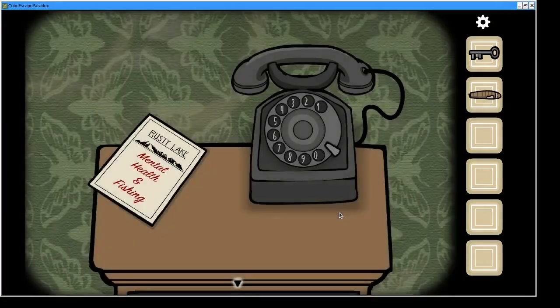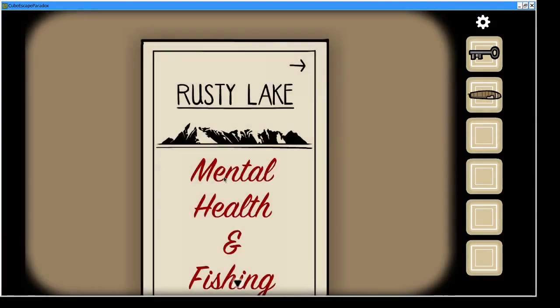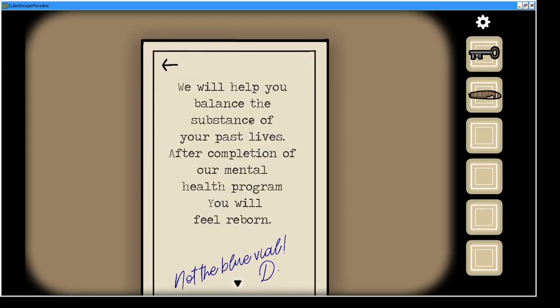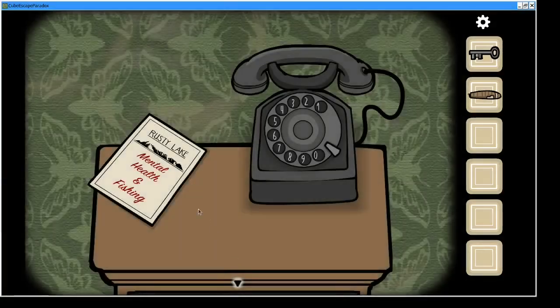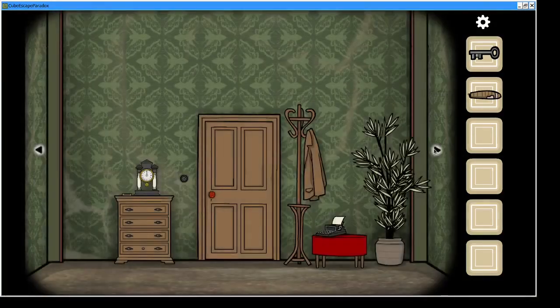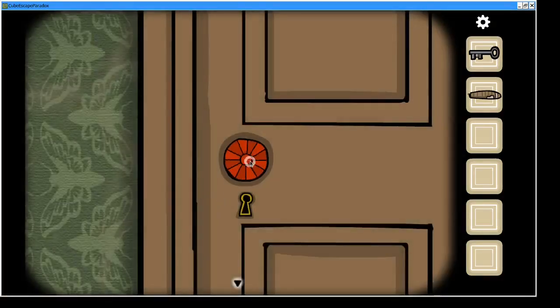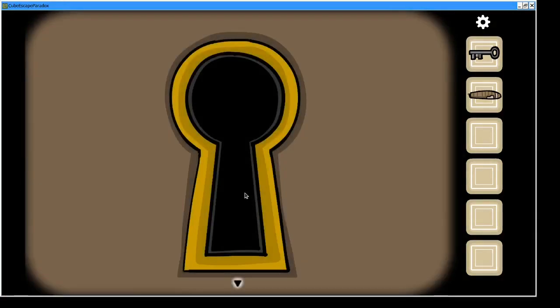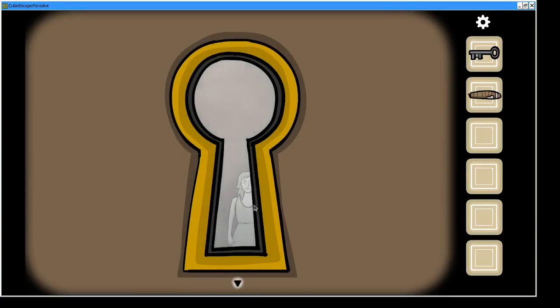Same with those drawers. We can have a look at this phone and this Rusty Lake brochure. Mental health and fishing. We will help you balance the substance of your past lives. After completion of our mental health program, you will feel reborn, says the brochure, and not the blue file, says D, which hopefully we can remember. There's a light that we can look at and not do anything with. Over here we have the door that I think we are trying to escape. We can't open the door. We can have a look through the keyhole and see she staring at us over there.